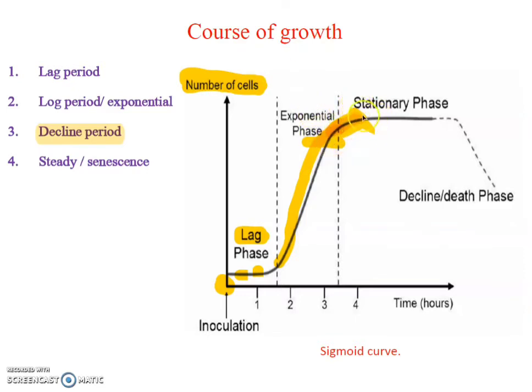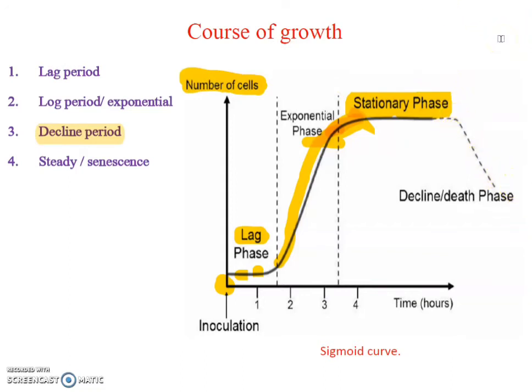After the decline period there are the stationary phase and senescence. The growth rate becomes zero and stable. After that, due to the environment, in some periods death and decline start, because the environment is not suitable for living cells or living organisms, so they start to decline.